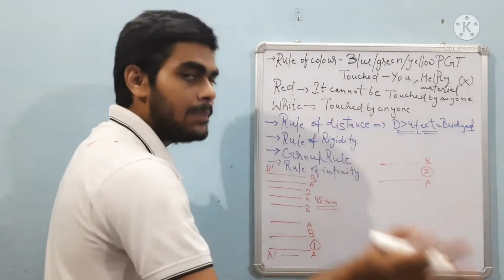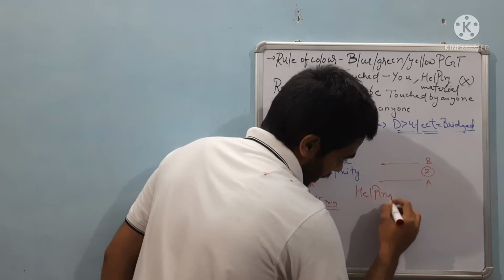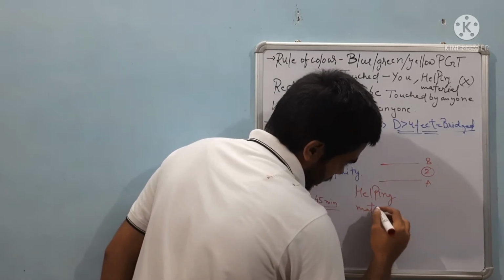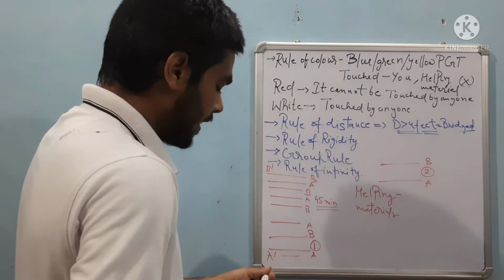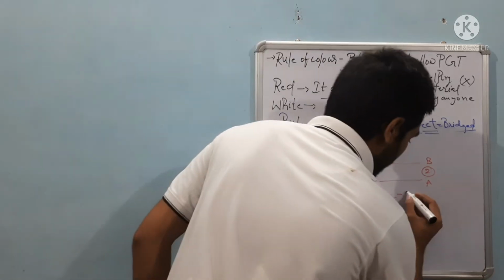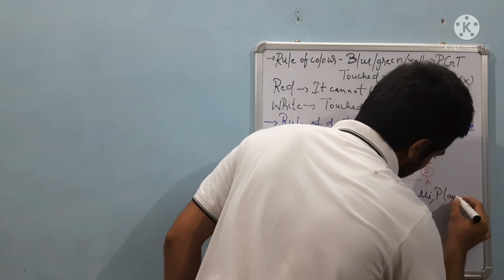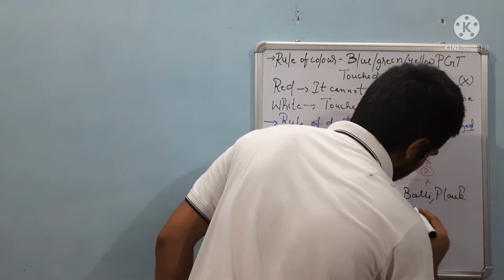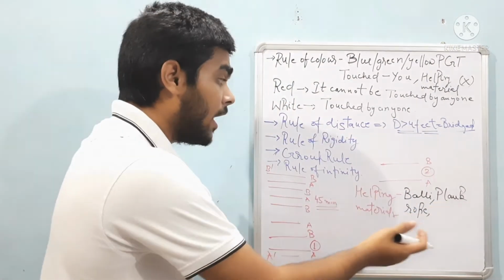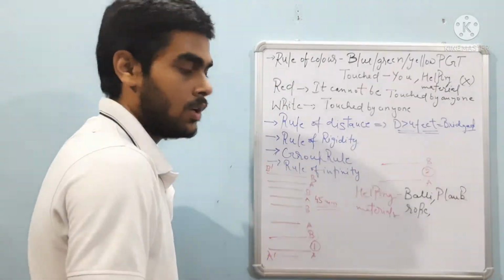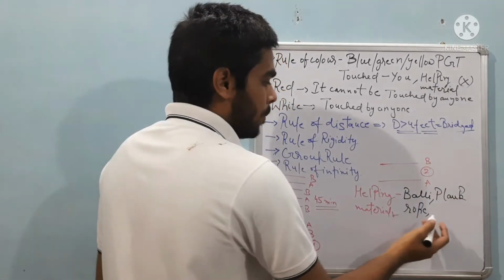These structures and the helping materials. Helping materials can be a balli, plank, rope, or any small balli or a triangle according to the improvisation in the obstacle. So it can be anything, but the basic helping material is this only: balli, plank, and a rope.